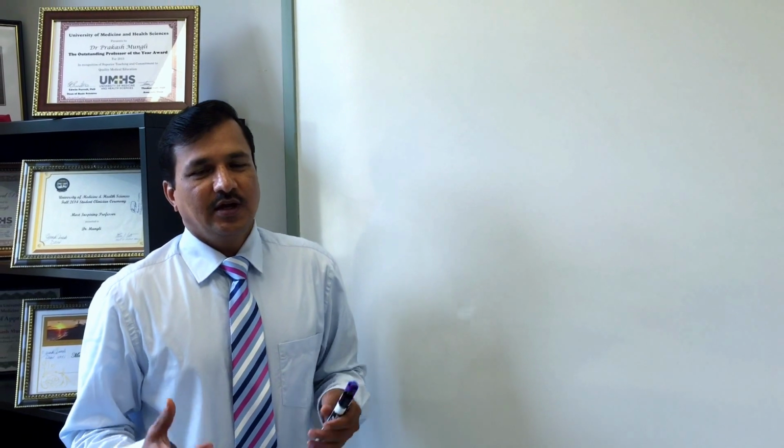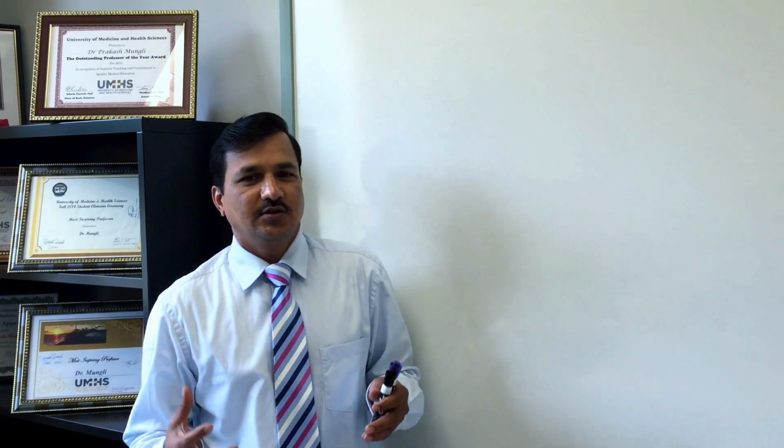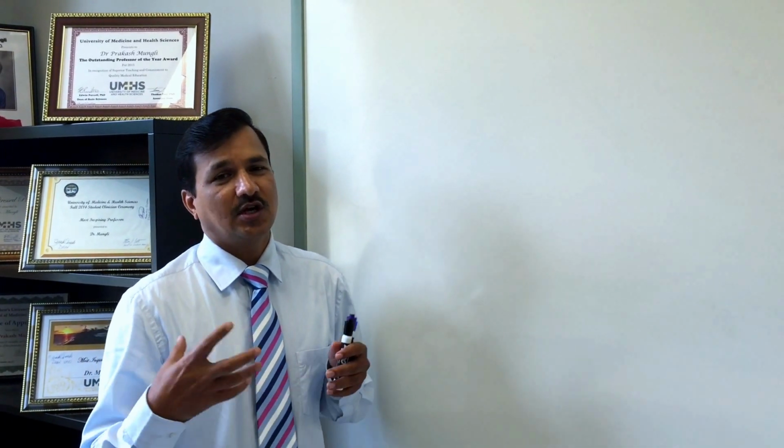Hey guys, today I'm going to explain the glucose alanine cycle. In the glucose alanine cycle, basically how the amino nitrogen is transported to the liver, and what happens to the carbon skeleton in the liver and also in the peripheral tissue. That part we will be concentrating on today.